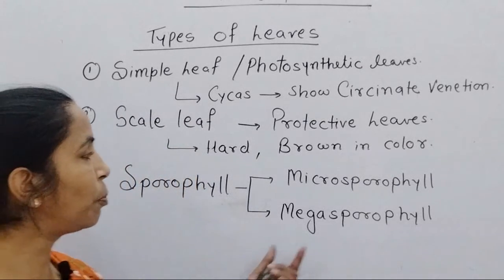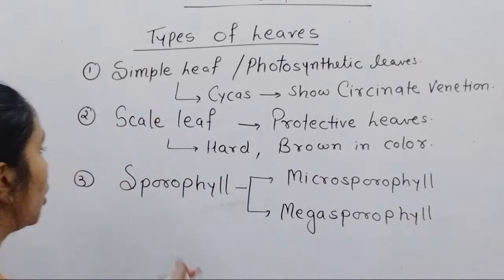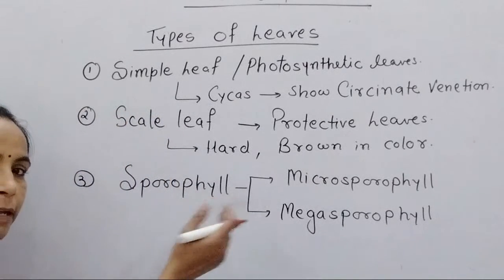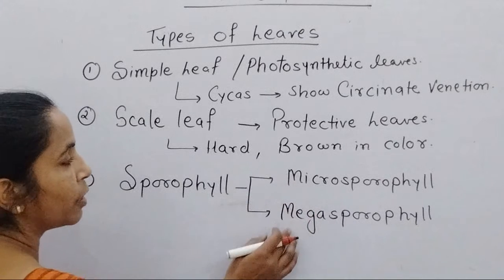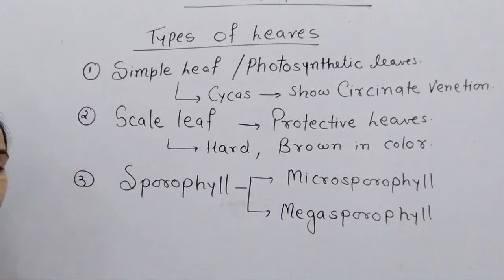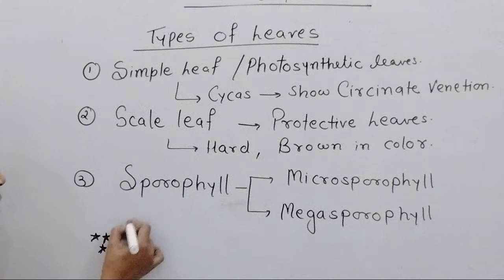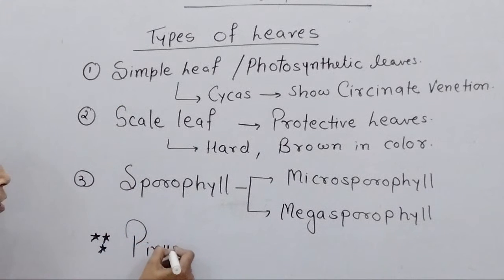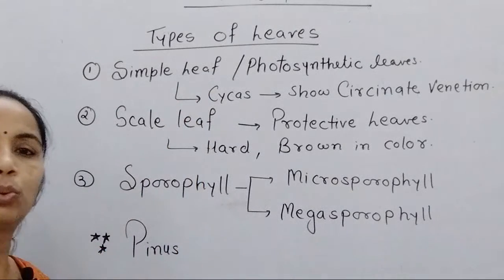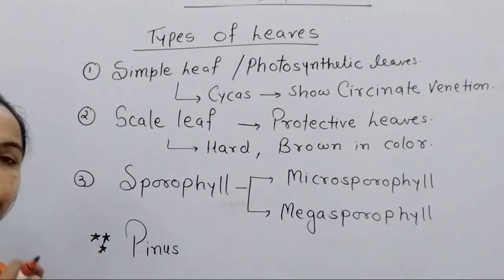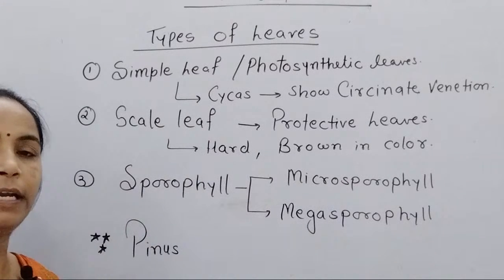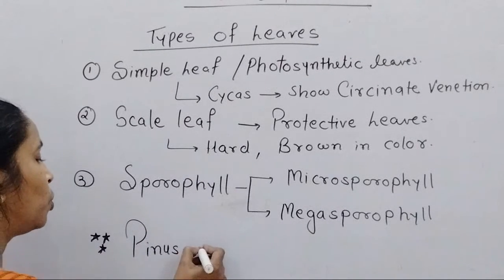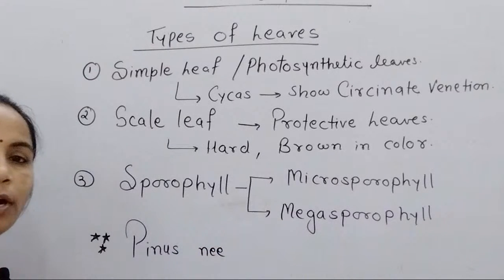Always remember microspores and megaspores are produced inside the respective sporangium. Now when we come towards reproduction, we study separately how the micro and megasporophyll differ from each other, and specifically for simple leaf, one question is asked in Pinus, that the Pinus needle refers to a simple leaf, because the simple leaf in Pinus gets modified into a needle-like structure to reduce the rate of transpiration.